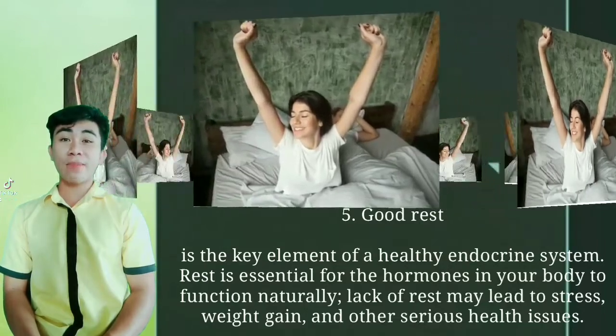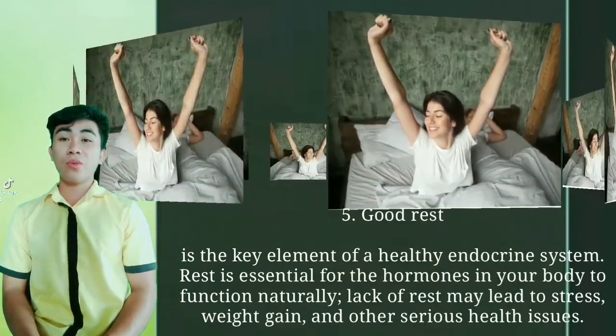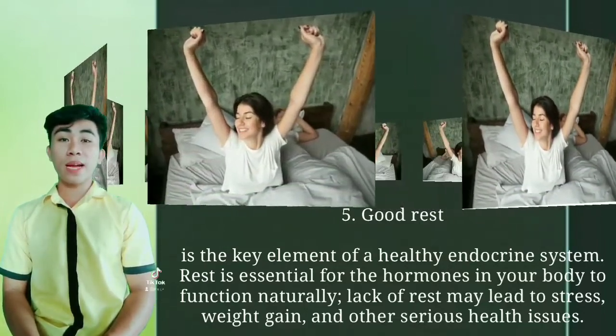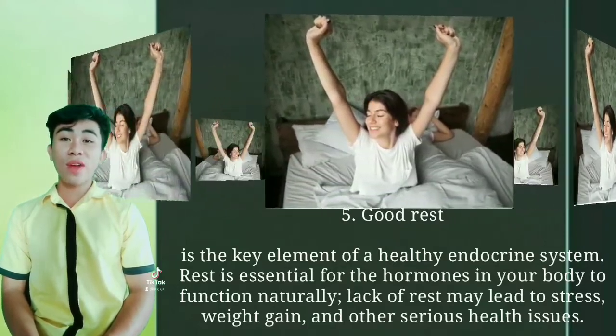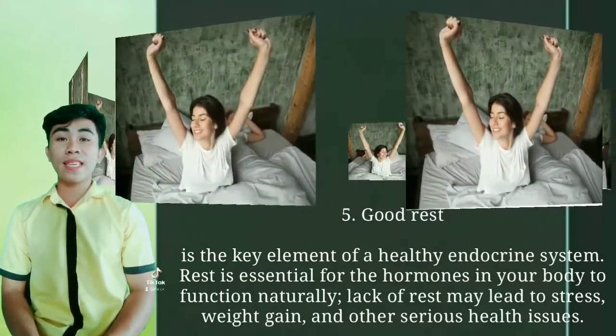Health tip number 5 concerns having good rest. Good rest is a key element of a healthy endocrine system. Rest is essential for hormones in the body to function naturally. Lack of rest may lead to stress, weight gain, and other serious health issues.